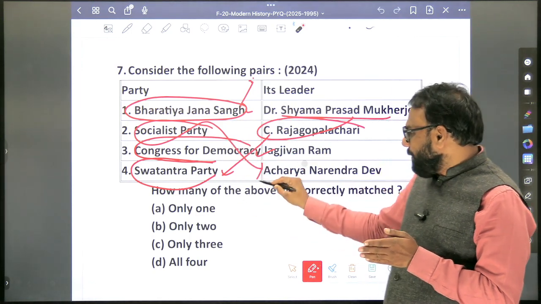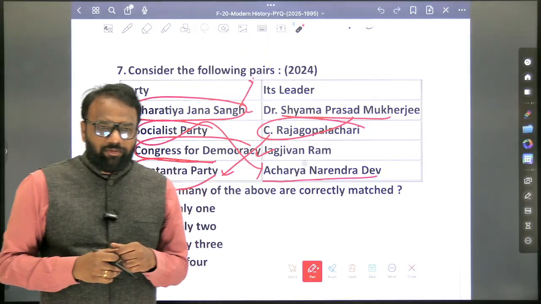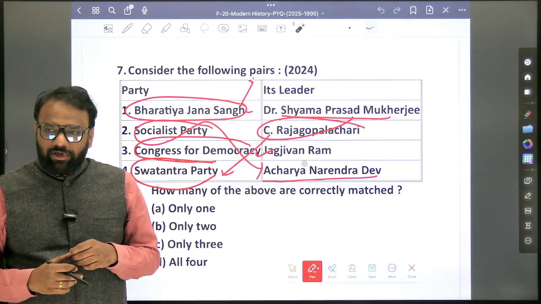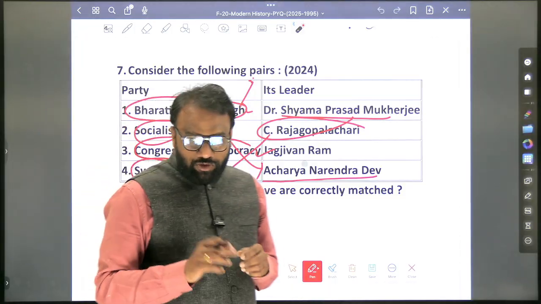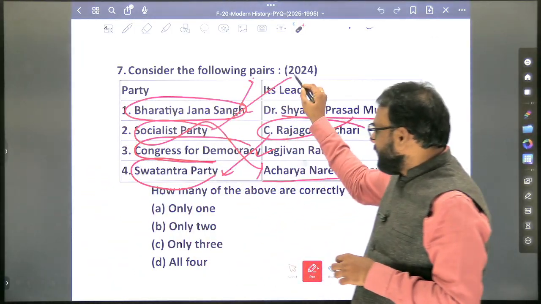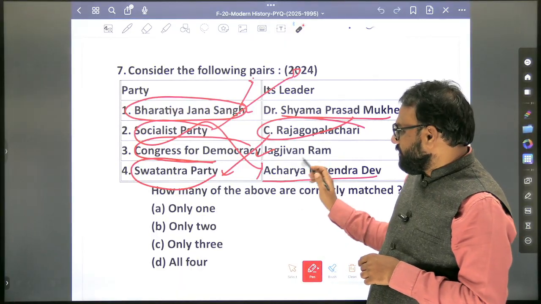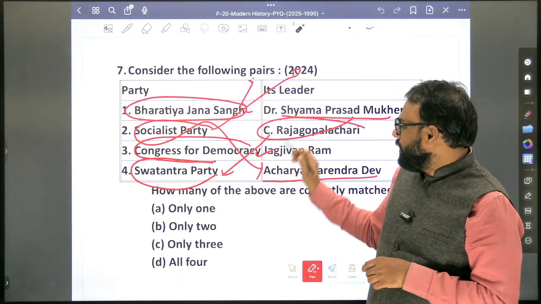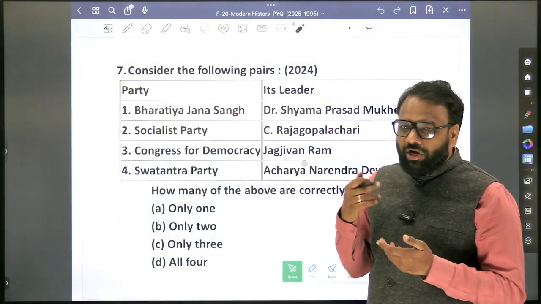Next, Socialist Party. Apart from Acharya Narendra Dev, who are the personalities associated? Yes, Ram Manohar Lohia. Yes, Jai Prakash Narayan. So what you will do? You will add that content here. Next, Congress for Democracy, Jagjeevan Ram we have. Swatantra Party, C. Rajgopalachari.